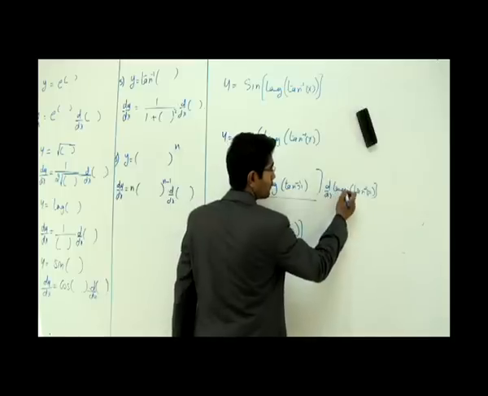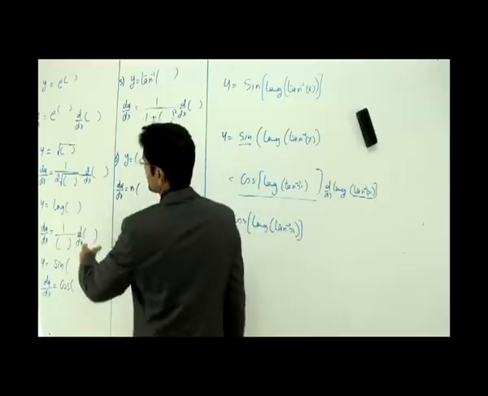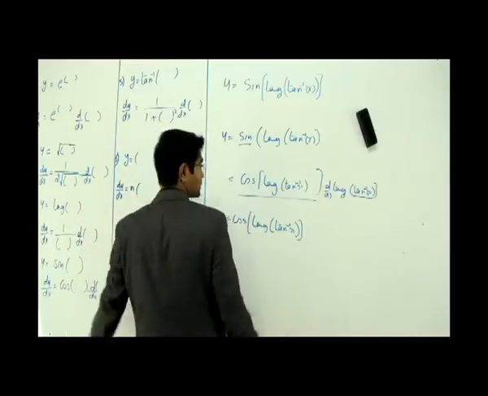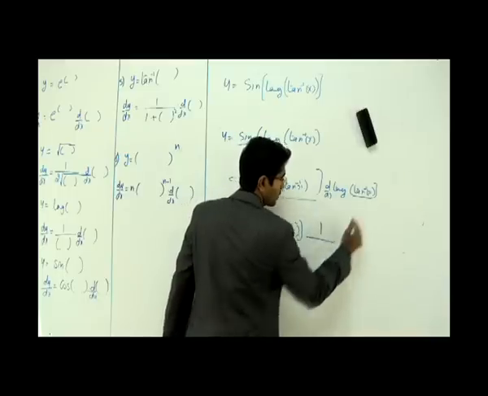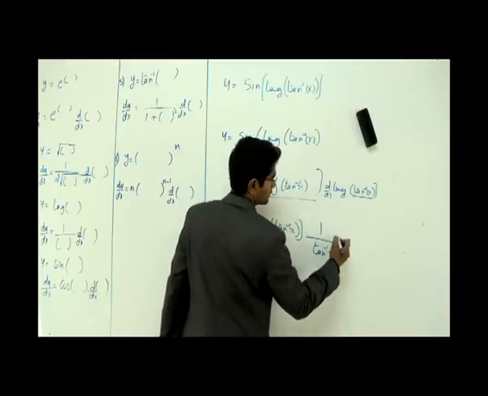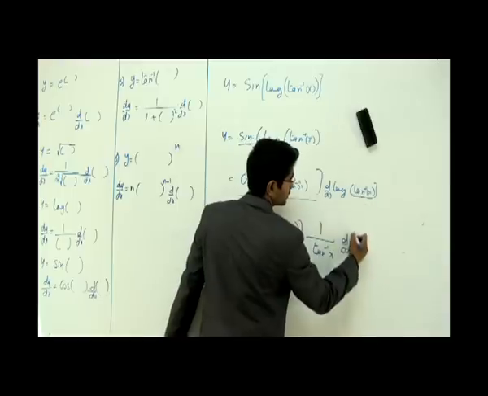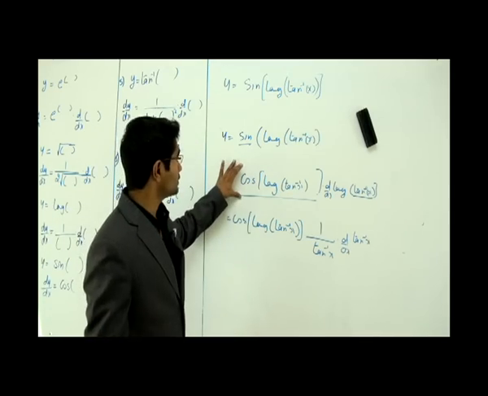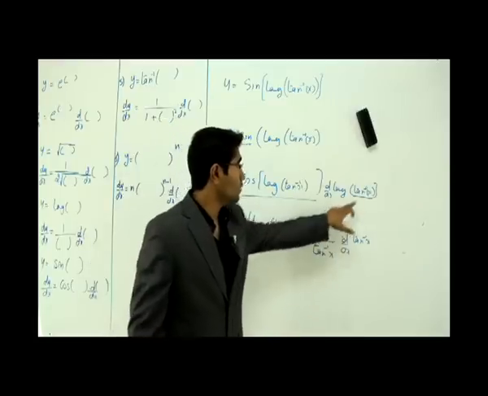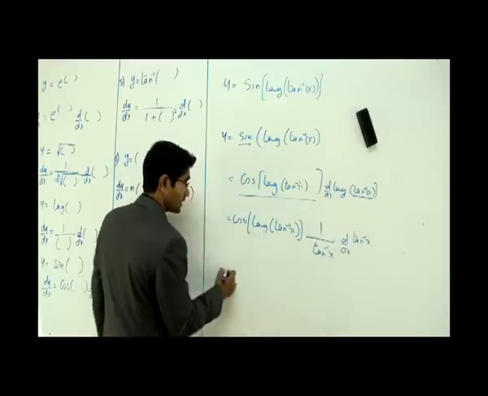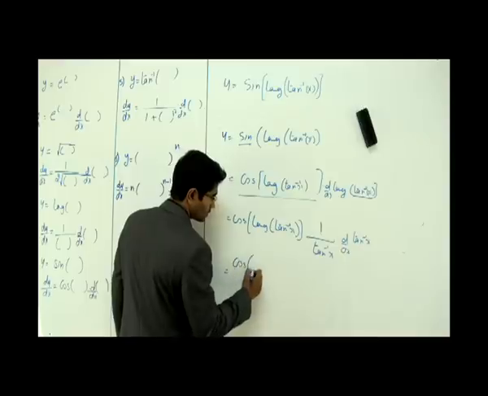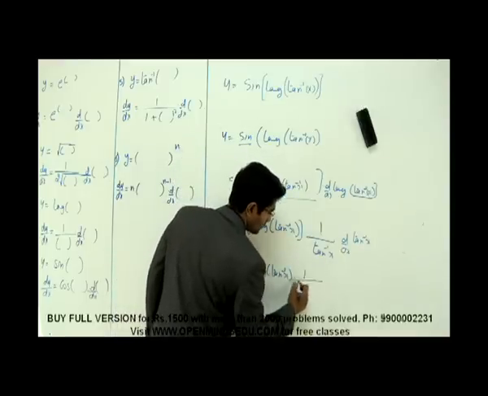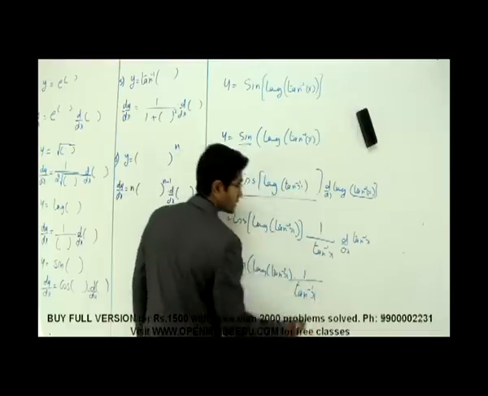Here again I have what? Log of tan inverse of x. How do I open the log chain? Log of whatever function goes like 1 by that function into differentiation of that function. So it goes like 1 by what is inside log? Tan inverse of x, correct, into d by dx of tan inverse of x. I hope you're getting this. There are three chains. We broke the first chain here. Now we broke the second chain here. Now what is inside is the third chain. See how to work with this guy. There is no differentiation sign here. I can write cos of log tan inverse of x into 1 by tan inverse of x.